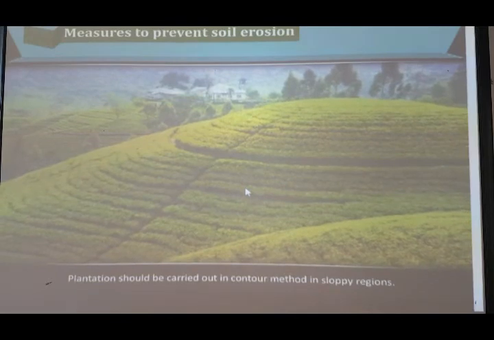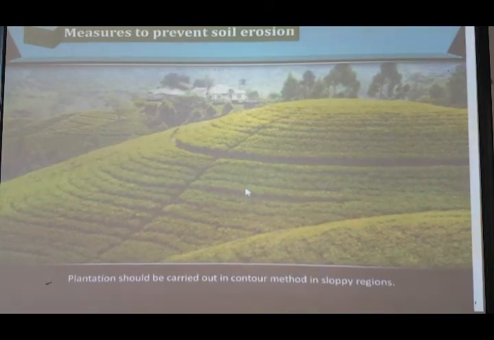Plantation should be carried out in the contour method in sloping regions. You can see here this part, this farming is called the contour method. If the water is coming down here, you can see that in between this part there is a gap. So water will again remain here, and again slowly it will go down. So it will not take the soil together within a period. So the soil which is coming from the upper to the lower part will not get drained and the fertility will remain the same.